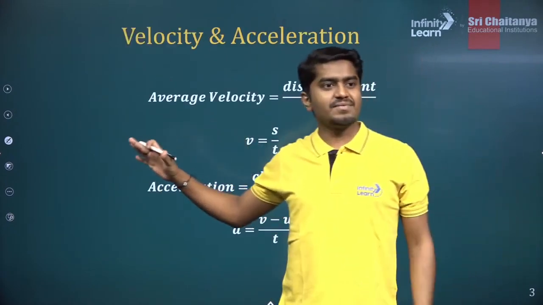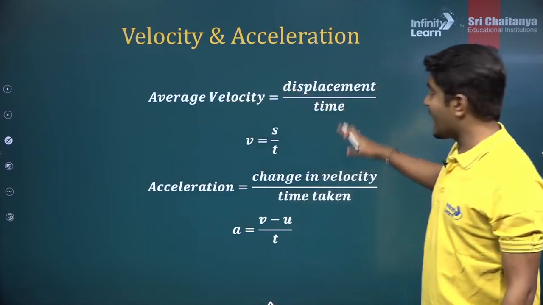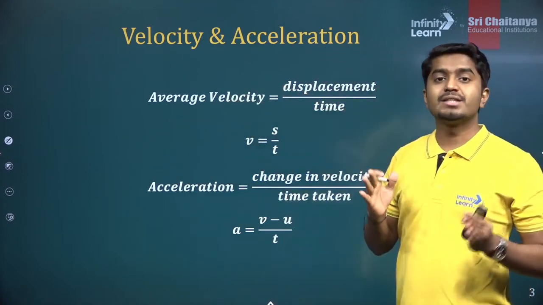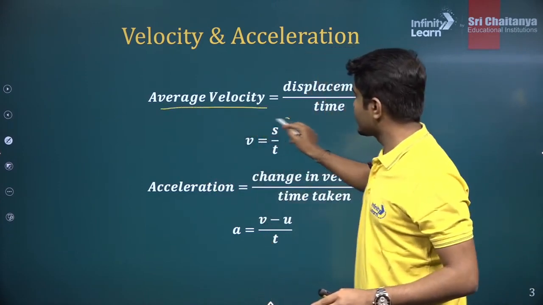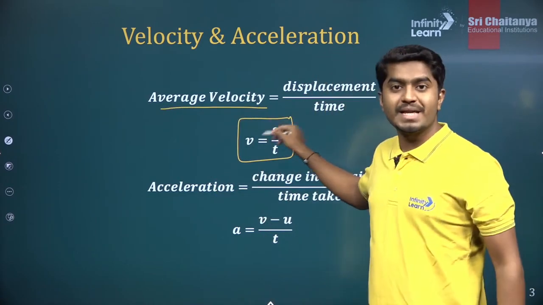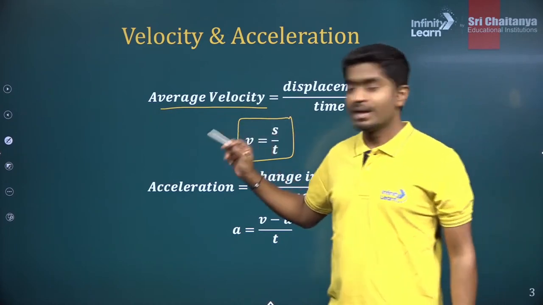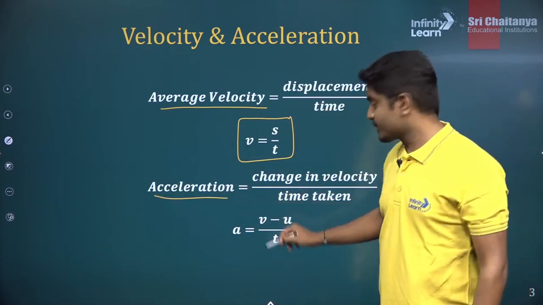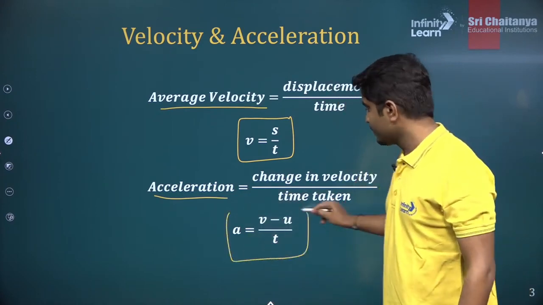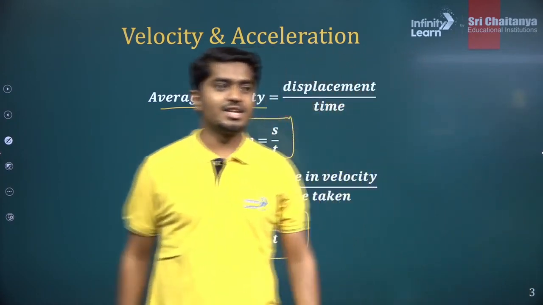So in the last class we learned about what velocity and acceleration are. I hope you remember this formula. This is for the average velocity. Average velocity is total displacement divided by total time, and acceleration is the change in velocity divided by time. That will give you the average value of the acceleration.